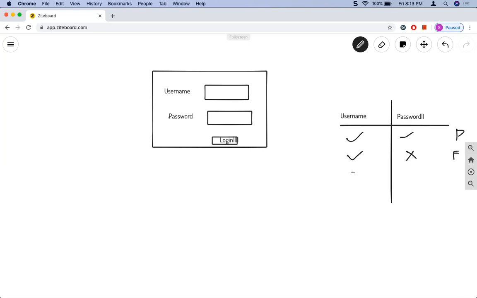In the same way, we can derive more test cases, like what happens if I provide an invalid username and a correct password, and also what happens if I provide both username and password as invalid. Invalid in the sense that it is not correct for the login. So in all these cases, the login has to fail. This is what our expectation is. This is what we are testing for.